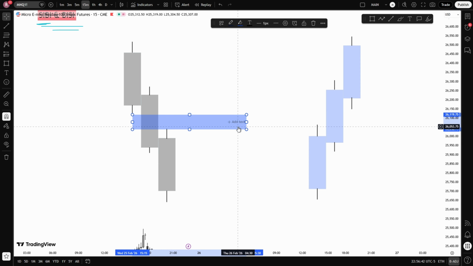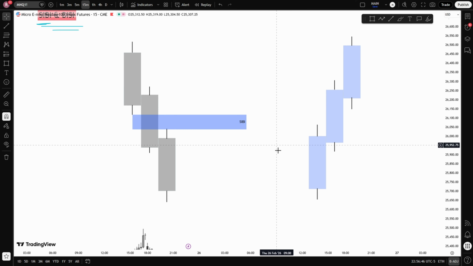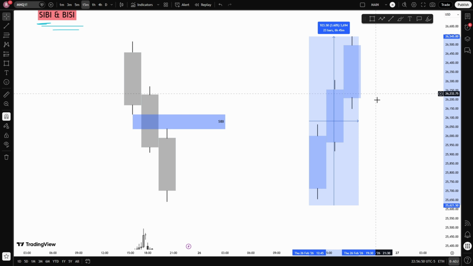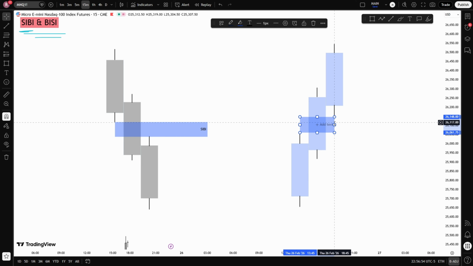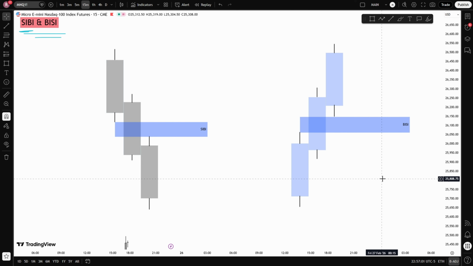On the other hand, a BISI stands for buy-side imbalance, sell-side inefficiency. That means aggressive buying occurred, but there was not enough selling to properly balance price. So price displaced higher and left an inefficiency behind. In simple terms, a BISI is a bullish fair value gap, so you do not need to overcomplicate it. A SIBI is a bearish imbalance. A BISI is a bullish imbalance.